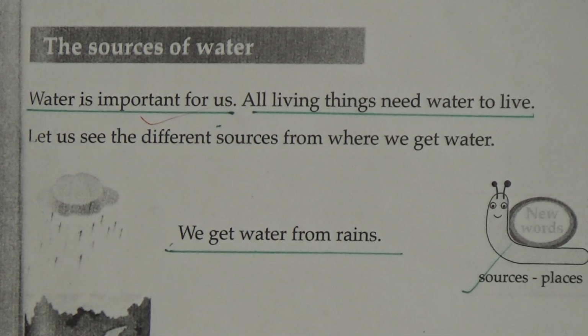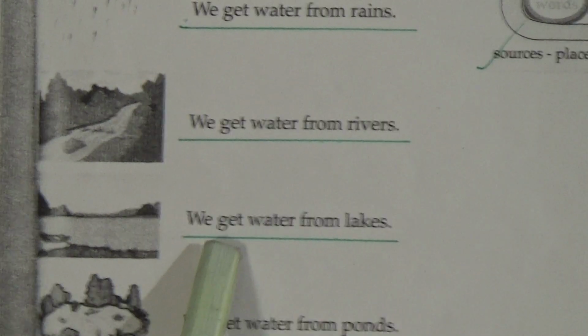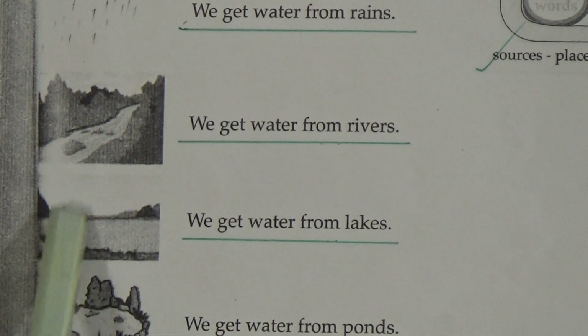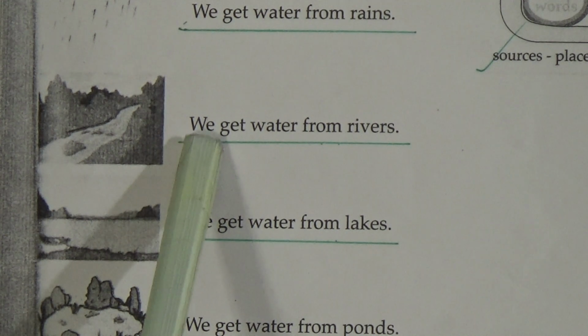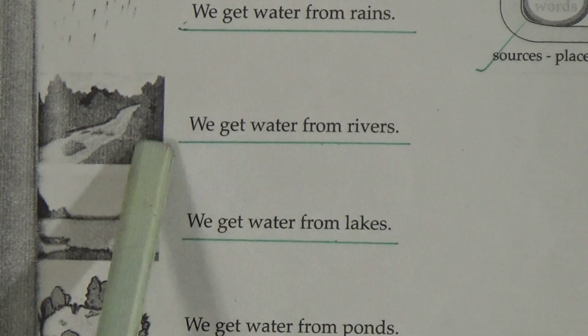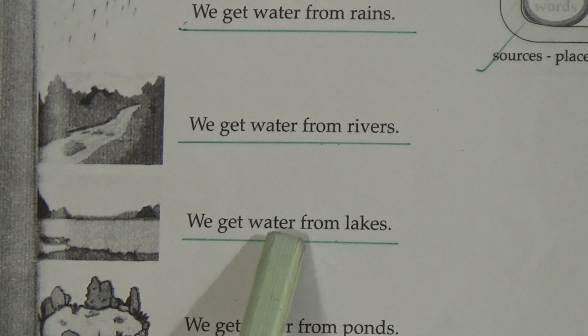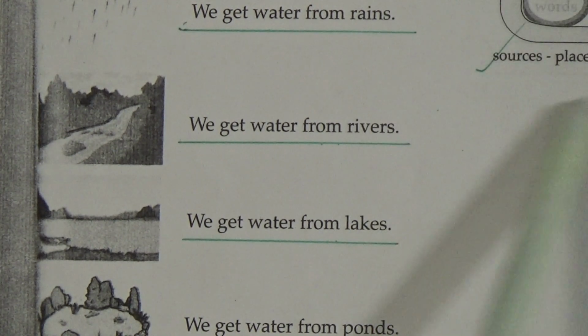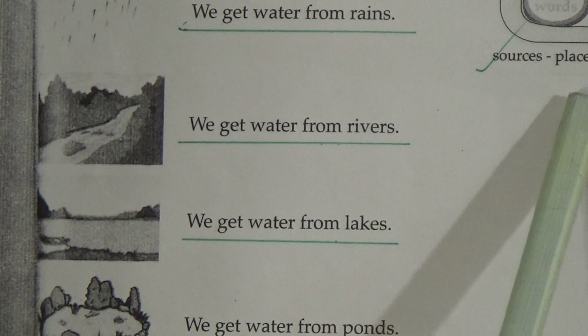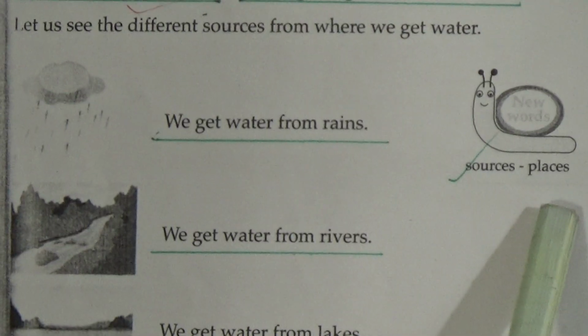Next, we get water from rivers. This is the picture of rivers. Next, we get water from lakes. Next, we get water from ponds. This is the picture of ponds. Dear students, underline these lines: we get water from rivers, lakes and ponds. Here the new word, sources, means places. Now we can move to the next page.